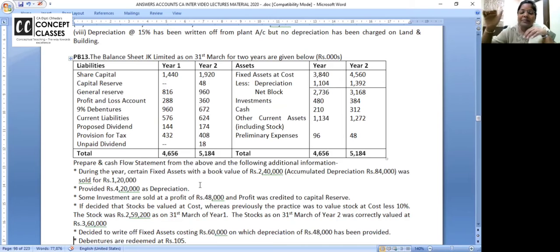So if it is not credited in the P&L, you will not deduct it there. Here students don't stay awake, they sleep. Don't go in the flow. Ma'am, you only said no. Profit on sale of investment is deducted from P&L when it is credited in the P&L. This time it's not credited in the P&L, it's credited in the capital reserve. Right? 48.